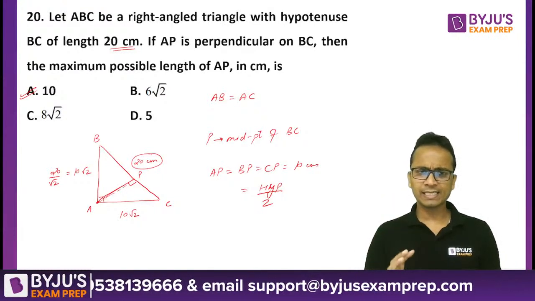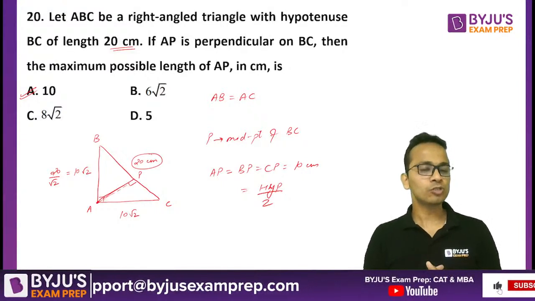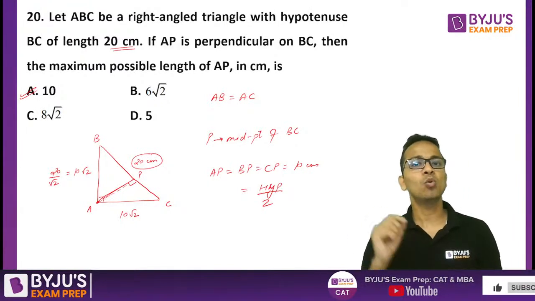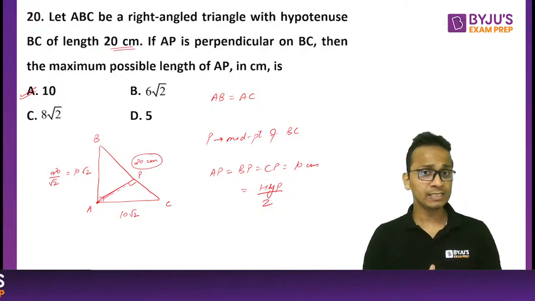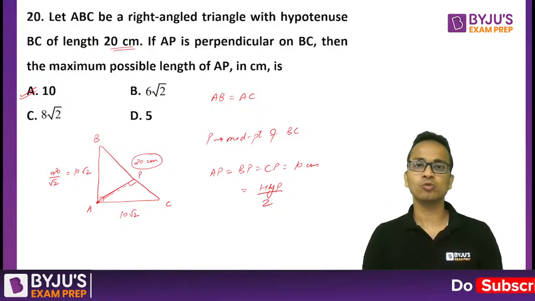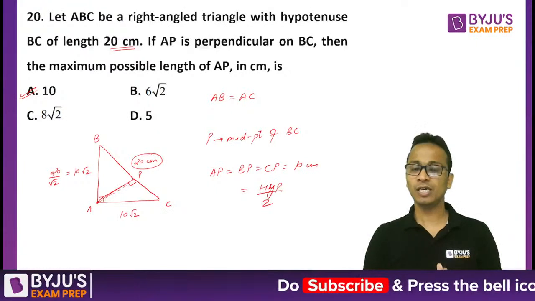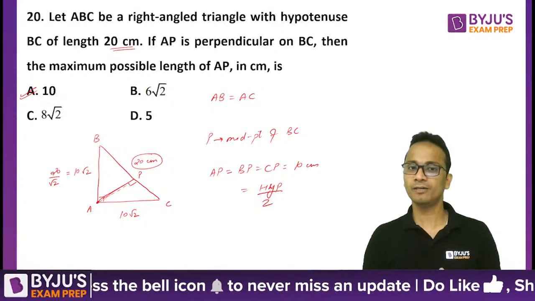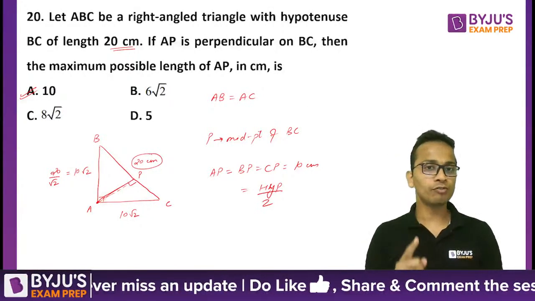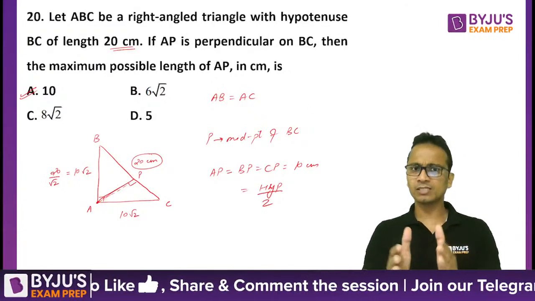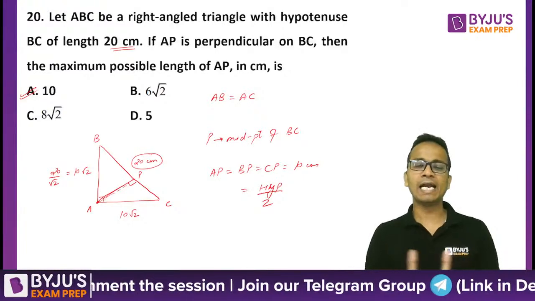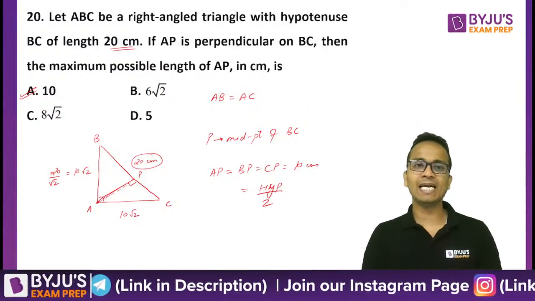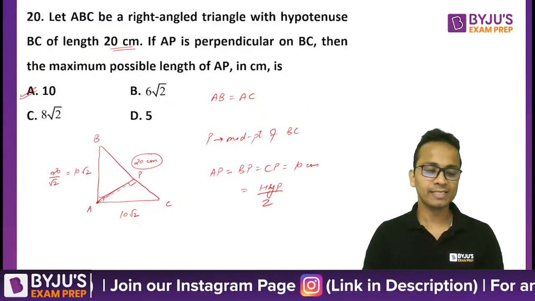Later on, I said that since this triangle is a right isosceles triangle, the perpendicular dropped from the vertex on the hypotenuse will bisect the hypotenuse, and hence the midpoint of the hypotenuse will be at the same distance from all three vertices. That point, the midpoint of the hypotenuse of a right angle triangle, is called the circumcenter. The circumcenter is equidistant from all the vertices, and hence the length of AP will be hypotenuse divided by 2, that is 20 divided by 2, 10 centimeters.